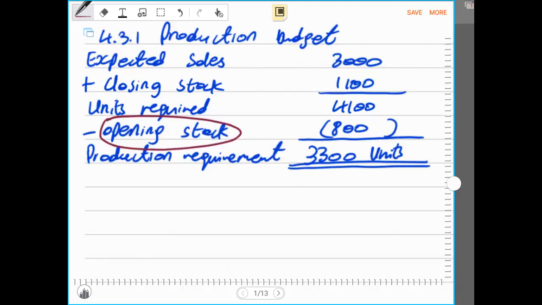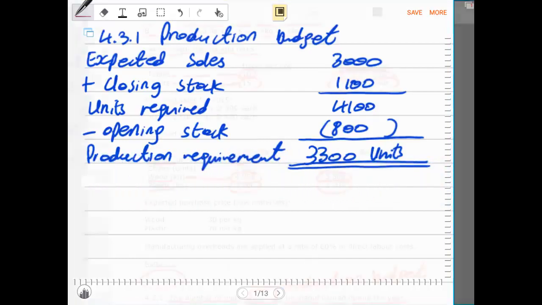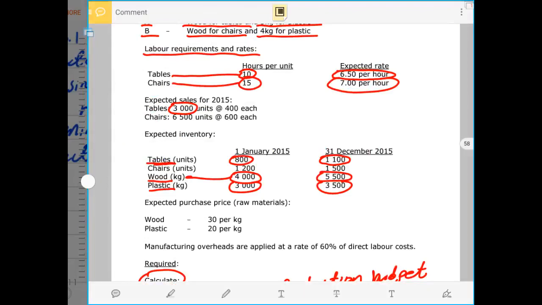So you don't need to produce opening stock, because it was already manufactured and completed last year, and it became opening stock in the current accounting period, which is in this case the year 2015. Then you will definitely get your correct production requirement, the units required to be produced in the year 2015. So the first requirement is complete and done.